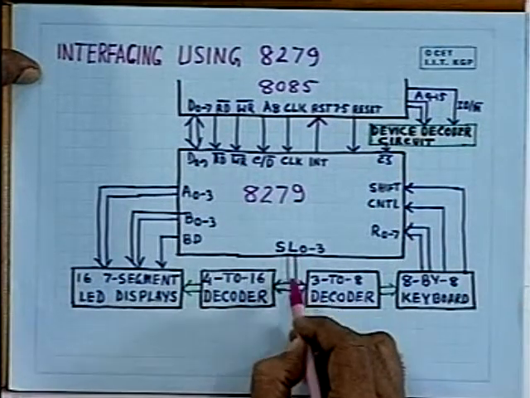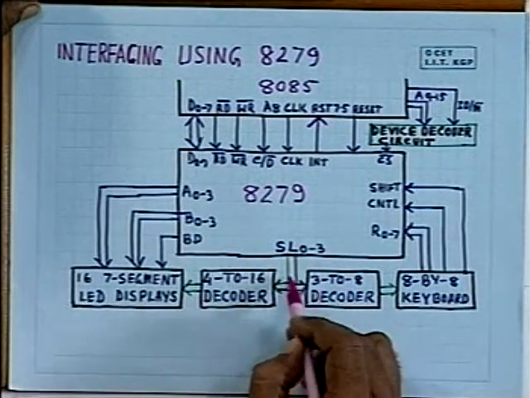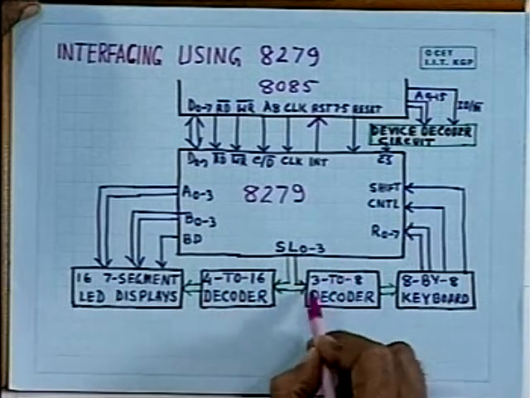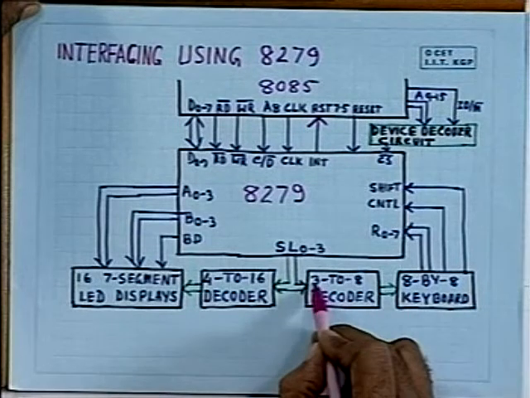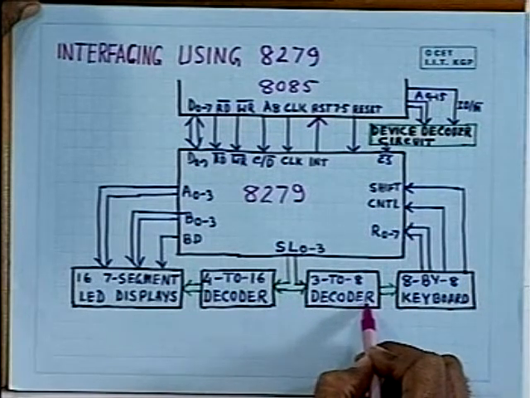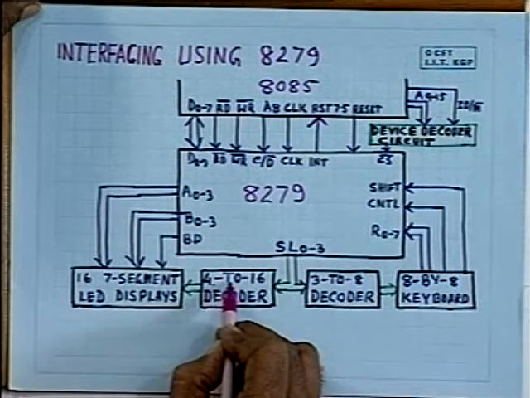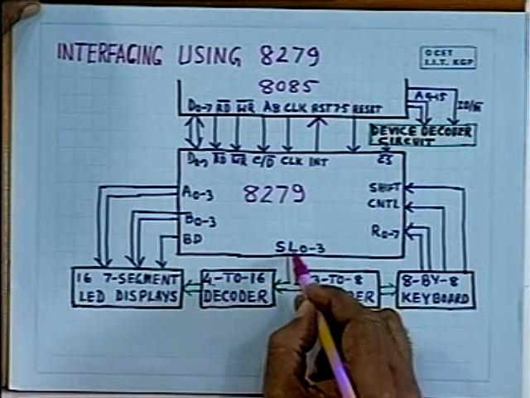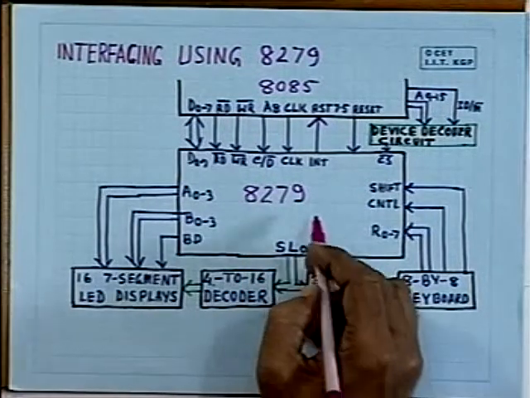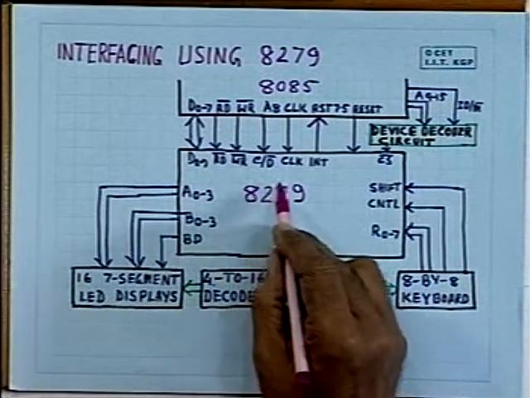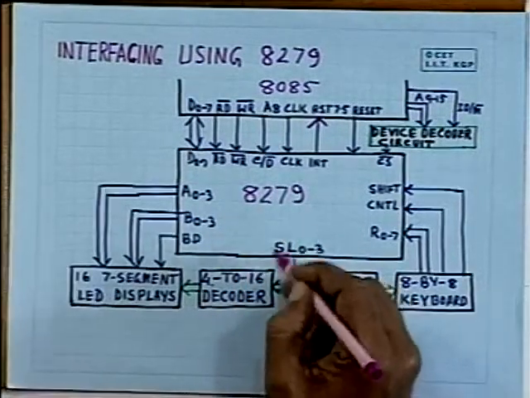And you can see here those scan lines, scan lines 0 to 4, have been used with the help of suitable decoders. Here I have used an 8 by 8 keyboard, so a 3 to 8 decoder is necessary. On the other hand, for 16 seven-segment LED displays, you will require a 4 to 16 decoder. There is a scan register inside this 8279 chip, and with the help of these scan lines, that scan register will keep on scanning.